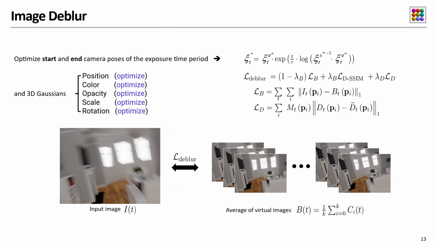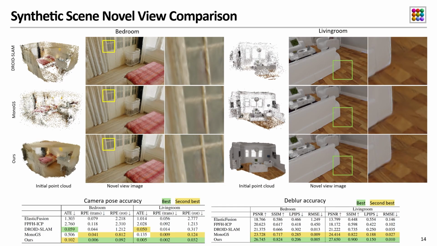After obtaining the globally refined camera poses and point cloud, we can perform deblurring in the same way as related works. Please refer to our paper for more details. Our method achieved the best and second best accuracy in camera pose estimation, and using these estimated poses, we obtain the best deblurring accuracy.